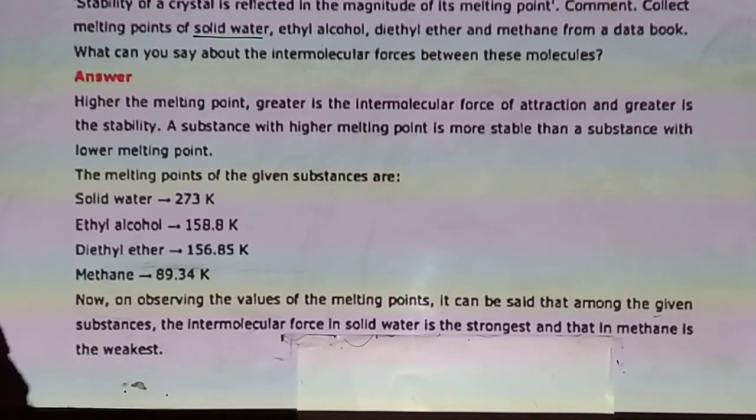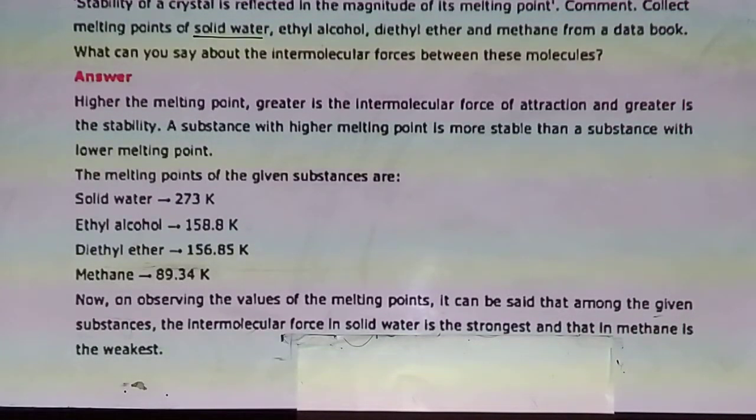Ethanol, diethyl ether, methane: from a data book, what can you say about the intermolecular forces between these molecules? Give the answer from the data book. Higher the melting point, greater is the intermolecular force of attraction, and greater is the stability.